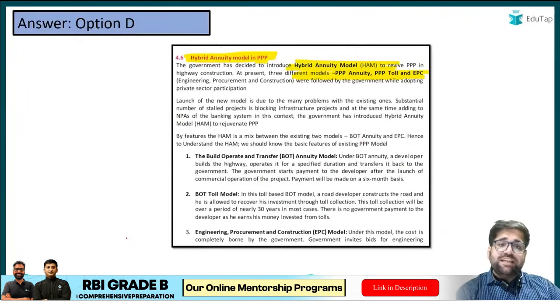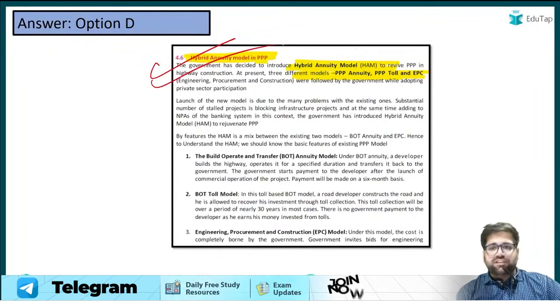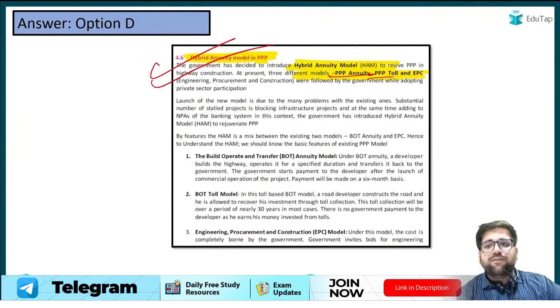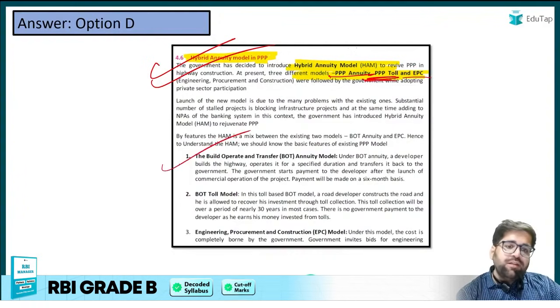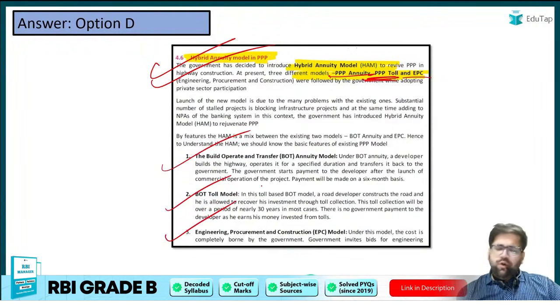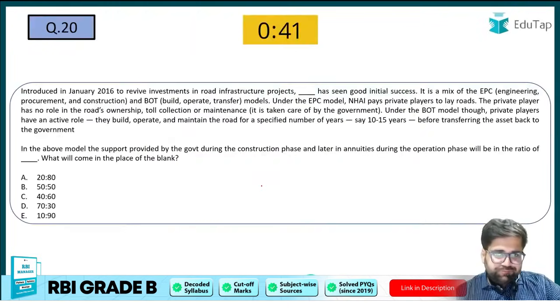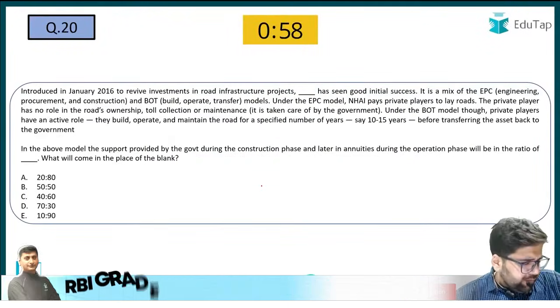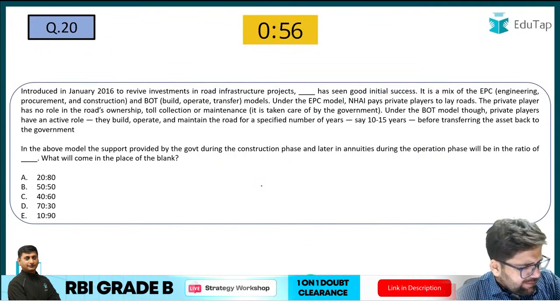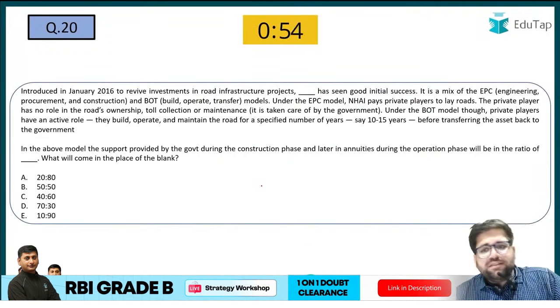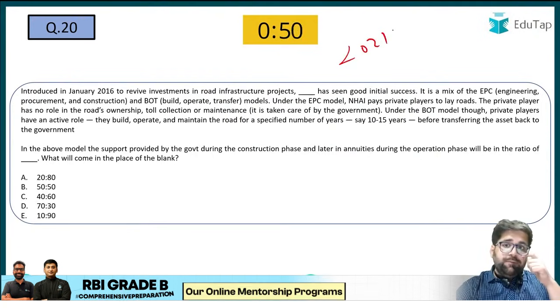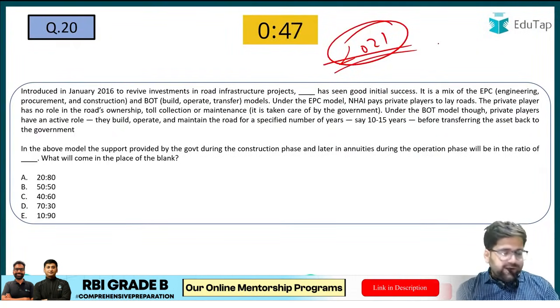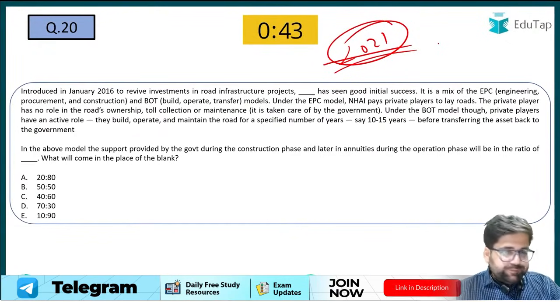And my dear friend, the same concept has been given in your concept notes as well. PPP annuity, which is sometimes also known as BOT annuity, PPP toll, and EPC. All these three different models have been comprehensively explained in your course. Question number 20. Yes, Salish, these are the exact questions which came in your RBI Grade B 2021 exam. You can also find the paper in your course if you are an EduTap student. It's been uploaded over there.